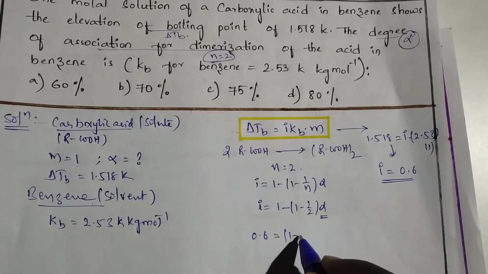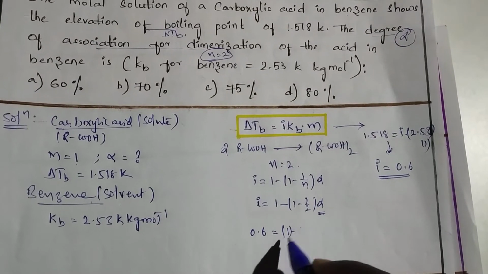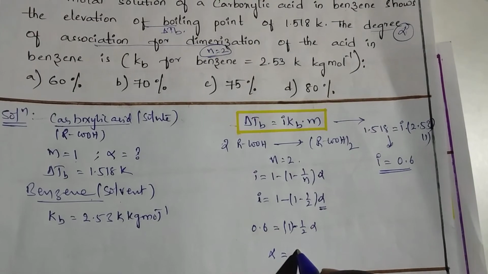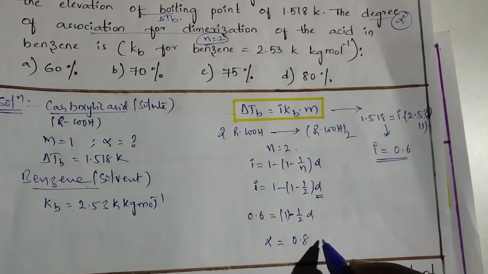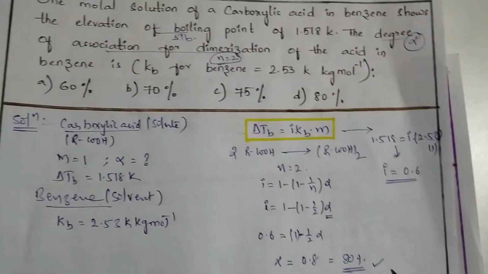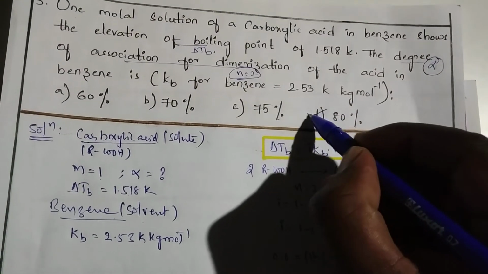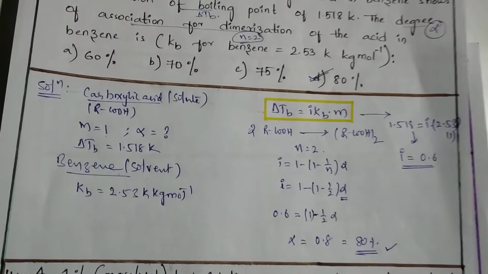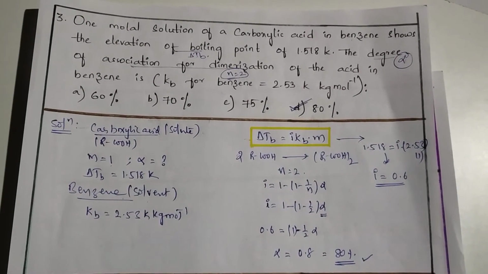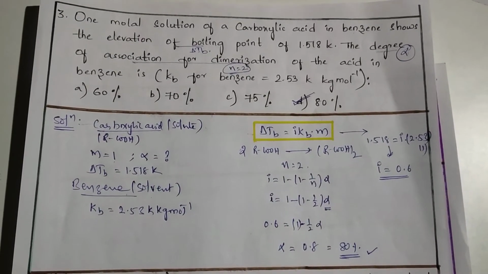So substitute the 0.6 value here, you will get 1 minus 1/2 alpha. So overall alpha you are going to get is 0.8. It is nothing but 80% degree of association taking place. What is your answer? Option D is correct. Okay, this is your full question and answer. Pause the video and understand it fully.